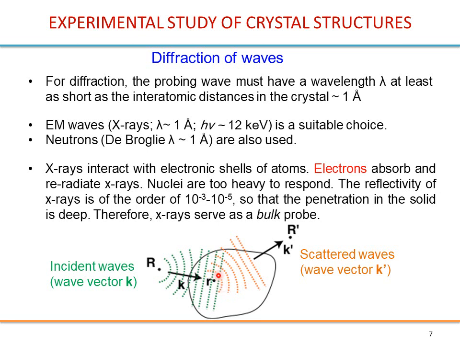Again, you will have some spherical waves emitted from some atoms, but because we are looking very far from the sample, our wavefronts will look like planes. Therefore, we can consider plane waves coming in the detector, and these are the scattered waves. The incident waves have this wave vector k, and we will look at scattered waves in the direction given by wave vector k prime.